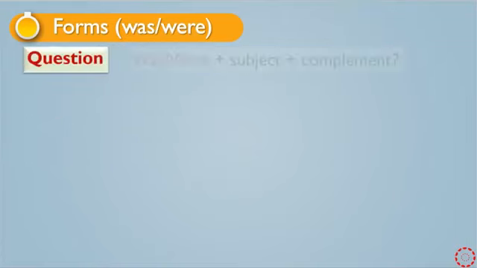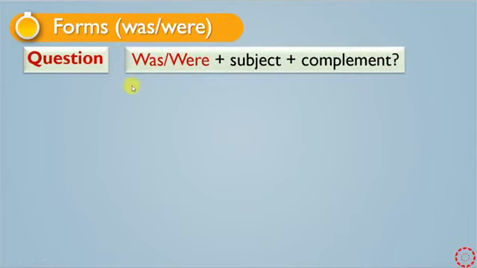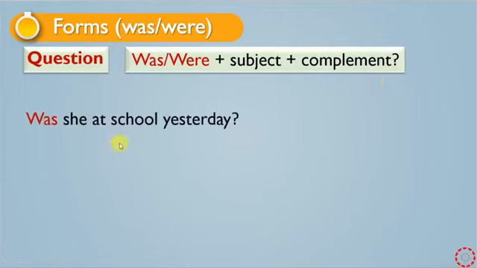And the question form: we usually move was and were to the beginning of the sentence, and then we have the subject and then the complement. But be careful, at the end we have a question mark. Please don't forget it. Here we have an example: Was she at school yesterday?